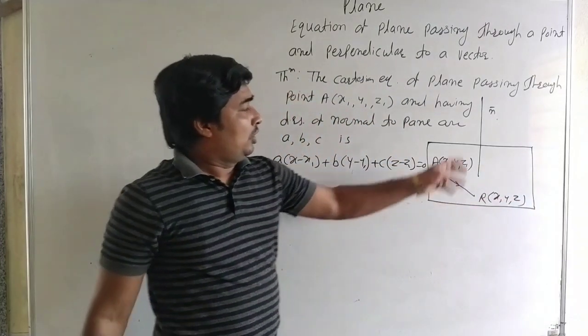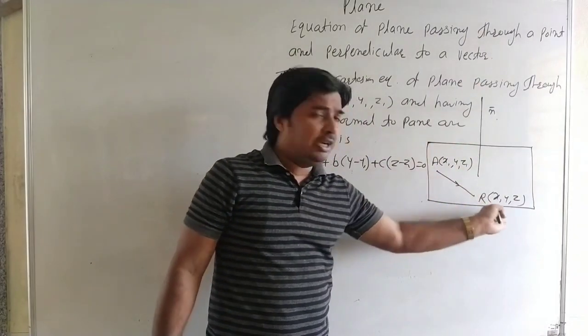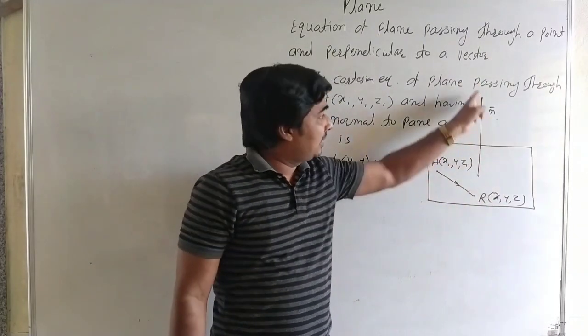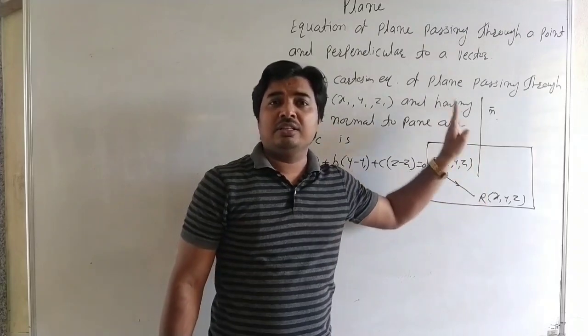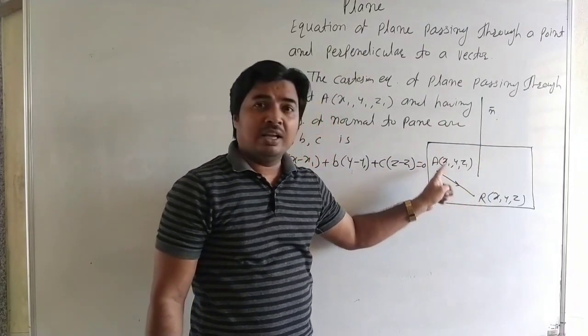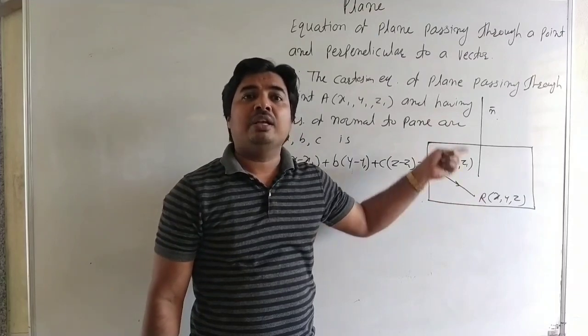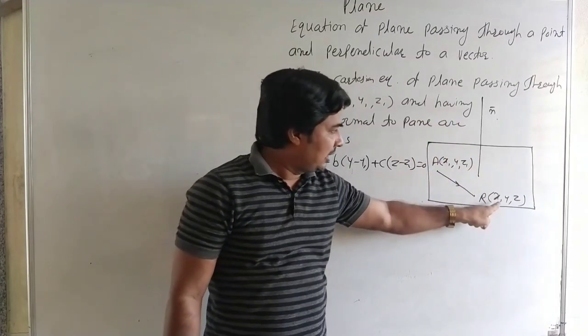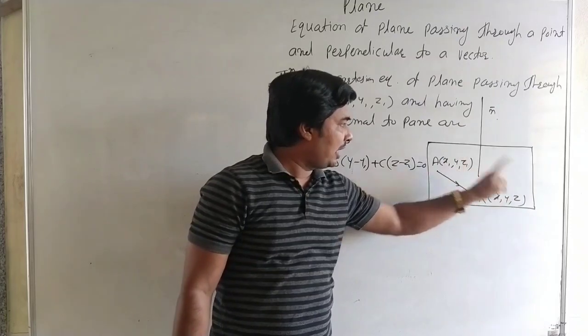Now we know that the normal is perpendicular to the line AR. Then direction ratios of the normal are A, B and C, and direction ratios of AR are x minus x1, y minus y1 and z minus z1.